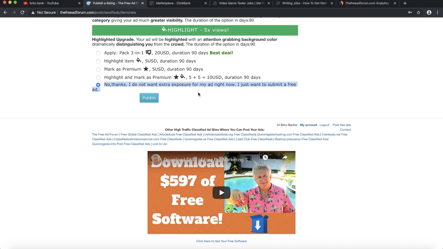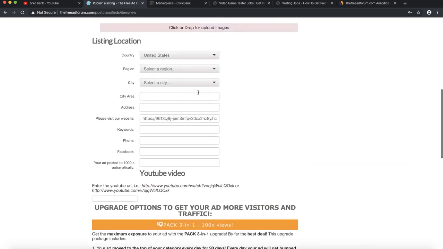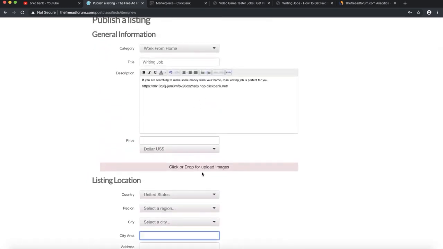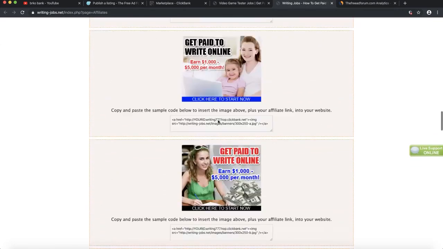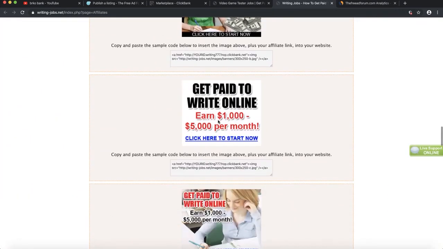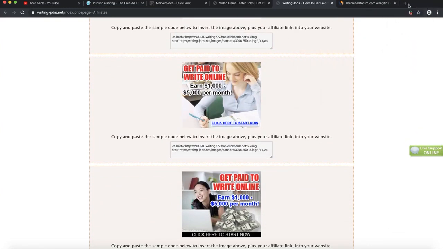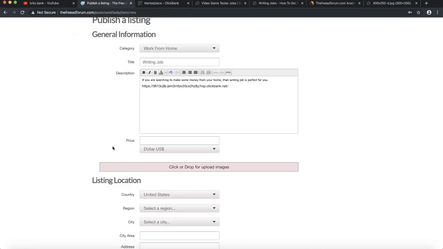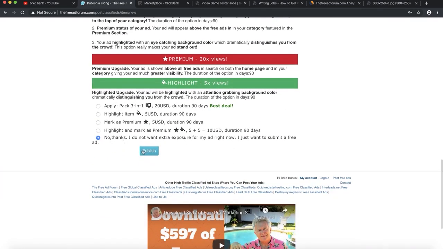You can go and take this photo, for instance. I think I love this one, so you can go download this image right here, upload it on this classified website. You don't need to put anything, or you can place the price of the product, which is I think $1 for the first 7 days, but we do not need to put anything. We are going to stay with no price, and at the end you just click on post. They also asked you to pick the town, but you don't need to do it. You can just go with USA, so the main focus is going to be America, and you can go and pick which one you want to go.